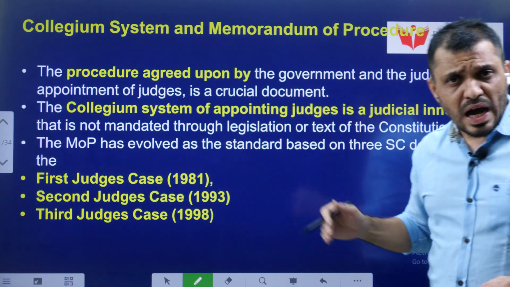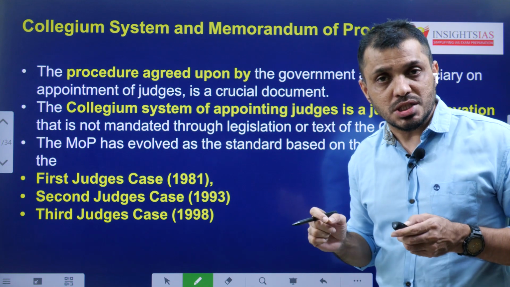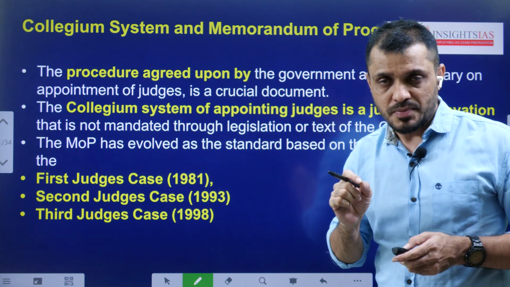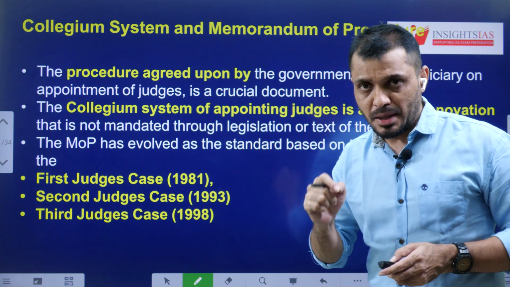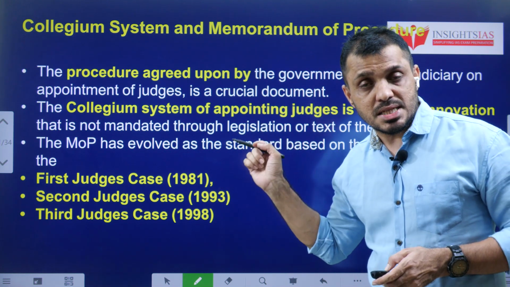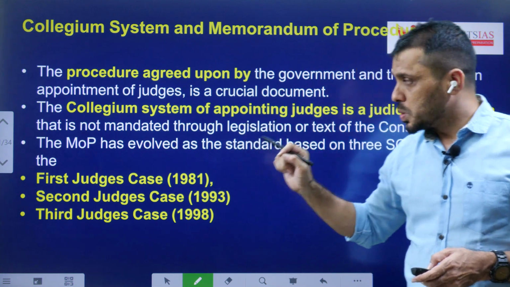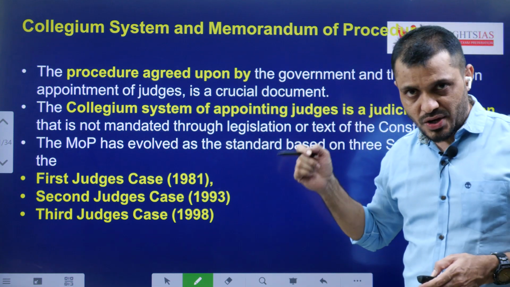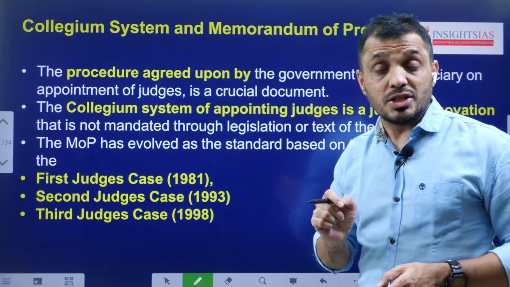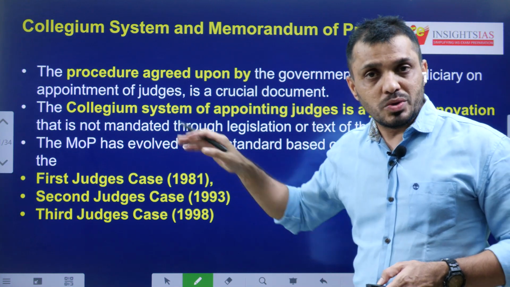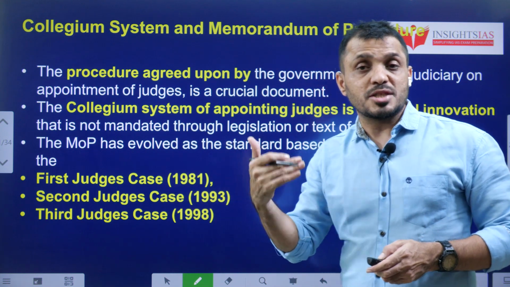Then the appointment of High Court judges. This process is known as the Memorandum of Procedure. It is nowhere mentioned in the Constitution, nor in any law made by Parliament. It is simply a system evolved through various judgments, such as the First Judges Case 1981, the Second Judges Case 1993, and the Third Judges Case 1998. Through these three judgments, the collegium system evolved.